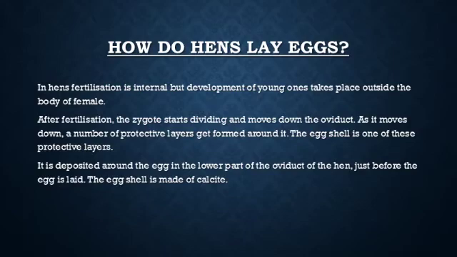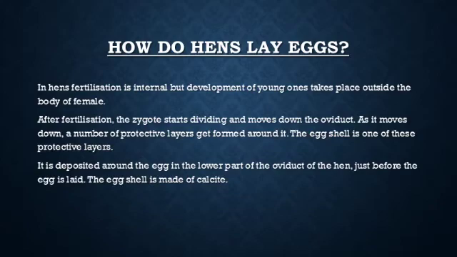In hens, fertilization is internal as it takes place inside the body of female, but unlike humans, the development of their young one takes place outside the body of the female bird. This is therefore an example of internal fertilization and external development.